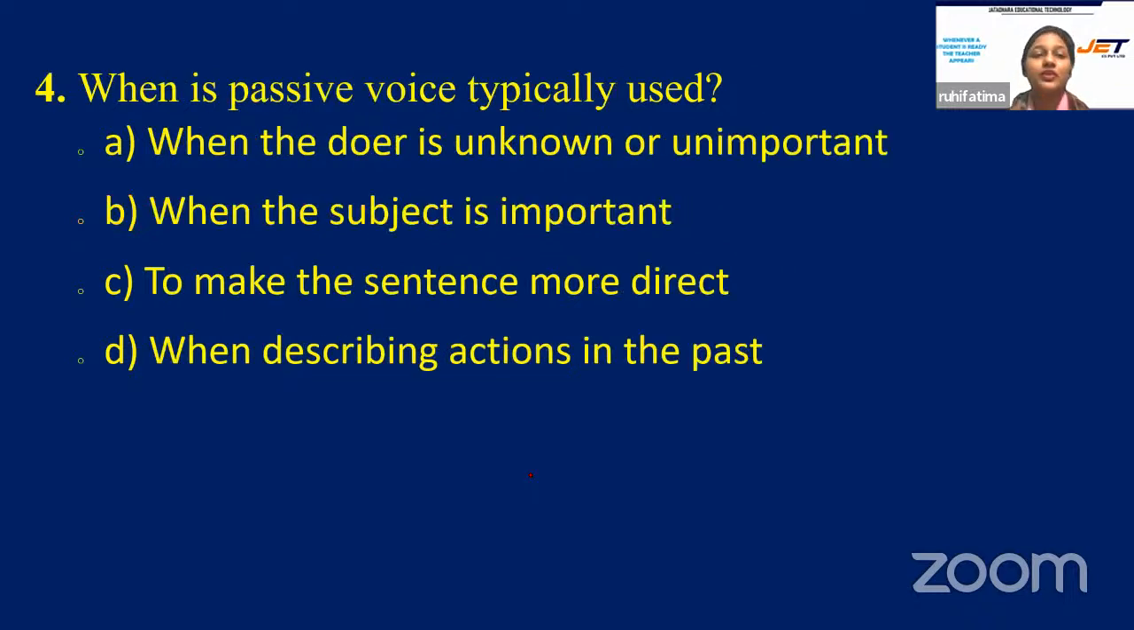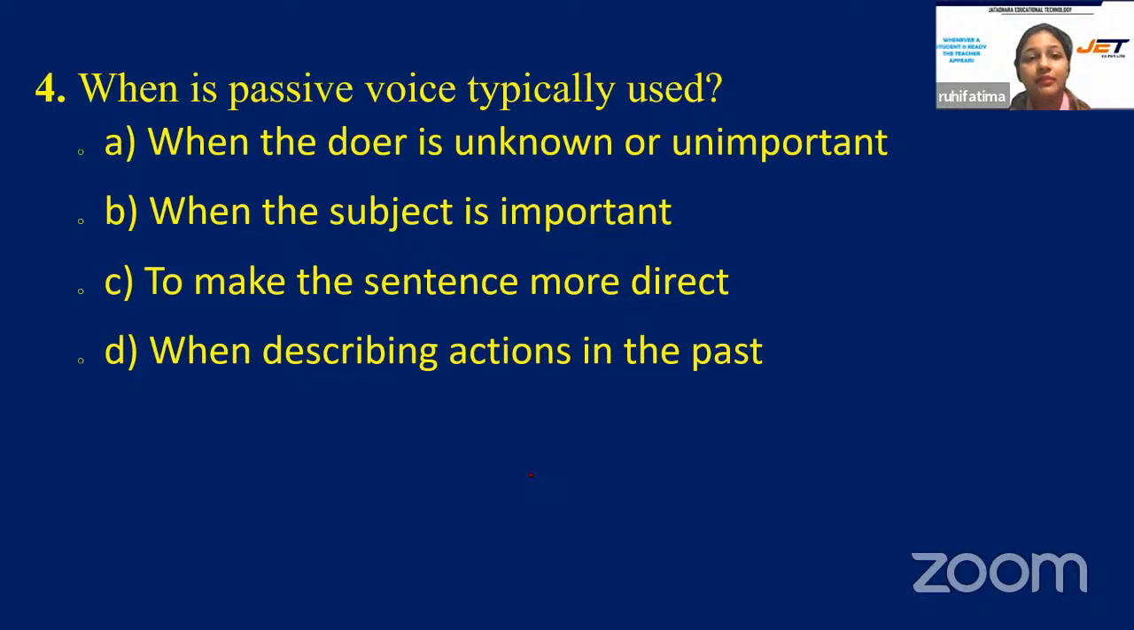Excellent. Next question. When is passive voice typically used? And your options are A, when the doer is unknown or unimportant. Option B, when the subject is important. Option C, to make the sentence more direct. Or is it option D, when describing actions in the past?